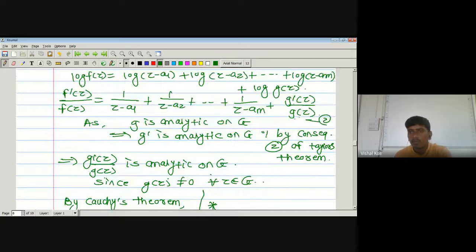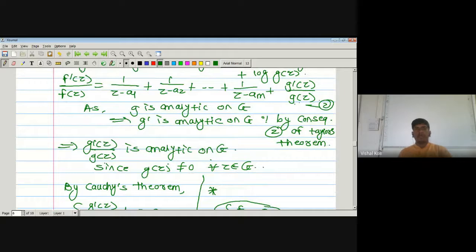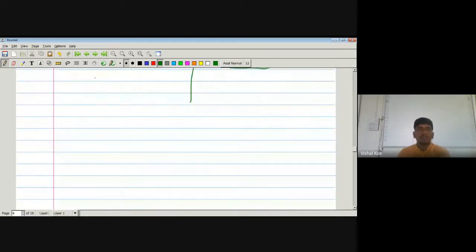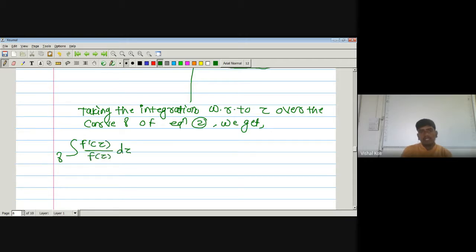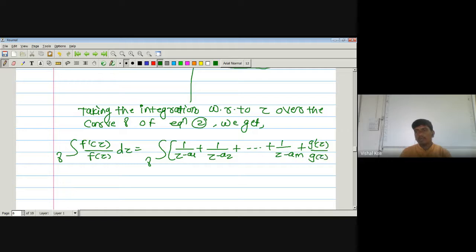Now take this one as equation number 2. Now taking the integration with respect to z on both sides of equation 2 and over the curve gamma, we get integration over the curve gamma f dash of z divided by f of z dz is nothing but integration over the curve gamma 1 upon z minus a1 plus 1 upon z minus a2 plus up to so on 1 upon z minus am plus g dash of z divided by g of z dz.